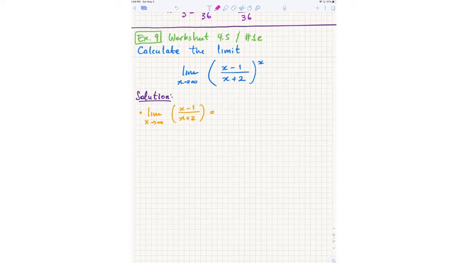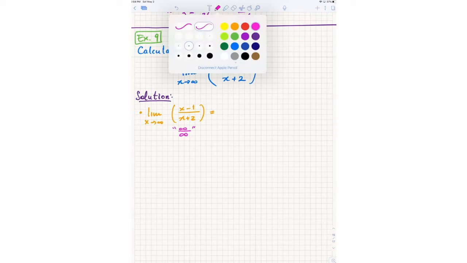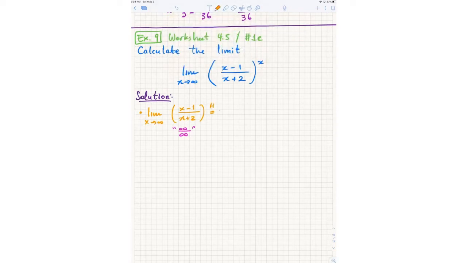Infinity over infinity, that's right. Right, x goes to infinity, so x minus 1 and x plus 2 both go to infinity. So I can actually use L'Hopital's rule for that particular limit. Notice this is not the same as the original limit, right? So I get 1 over 1, so I get a limit of 1. Okay. And now for the exponent x, and that's kind of trivial.